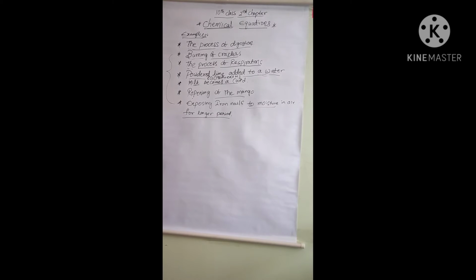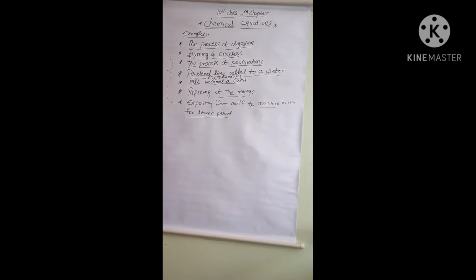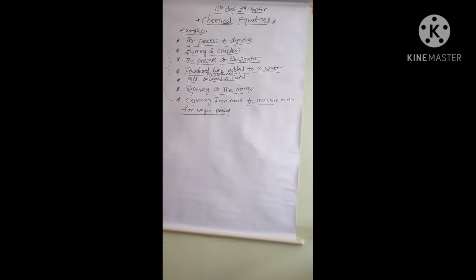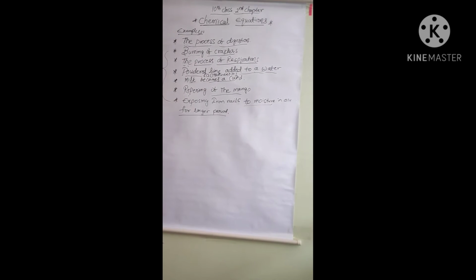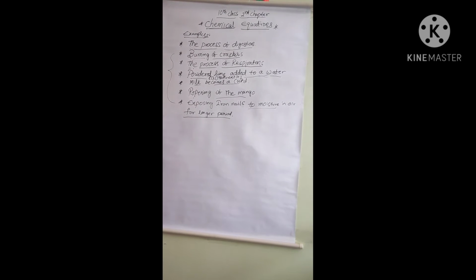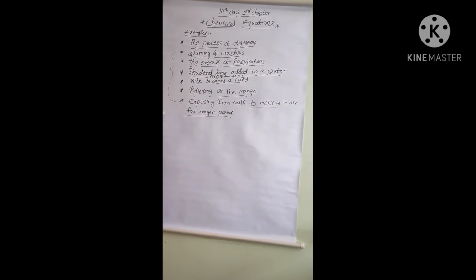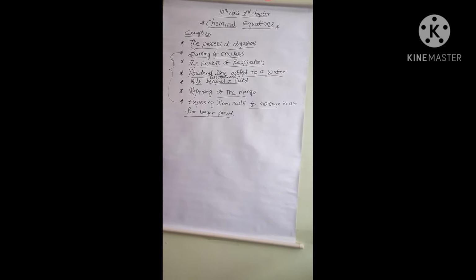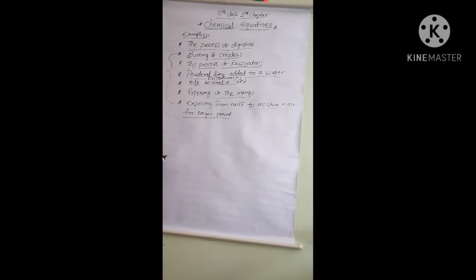If a new substance is formed with properties completely unlike those of the original substances, then we say that it is a chemical change. Clear, children?